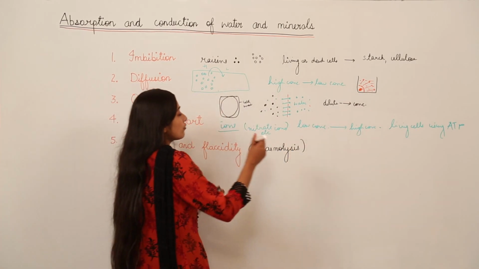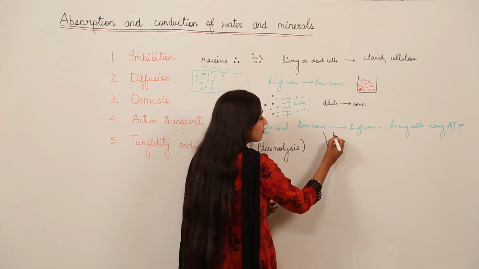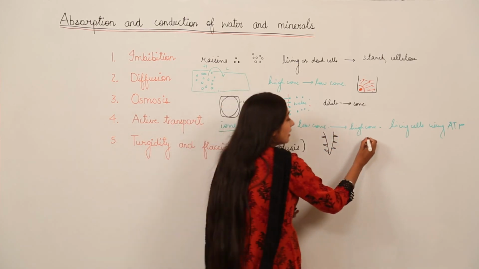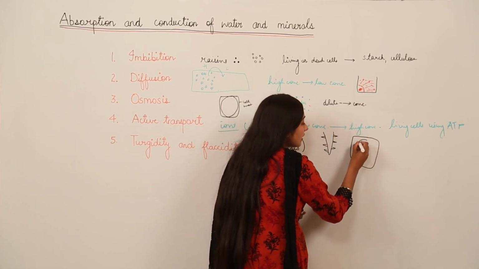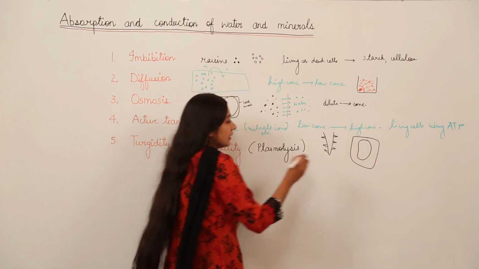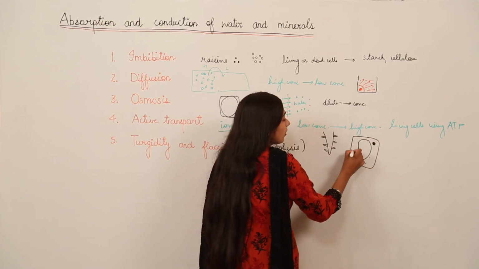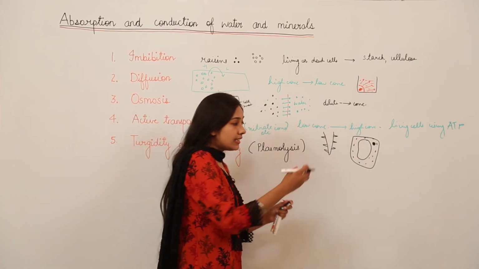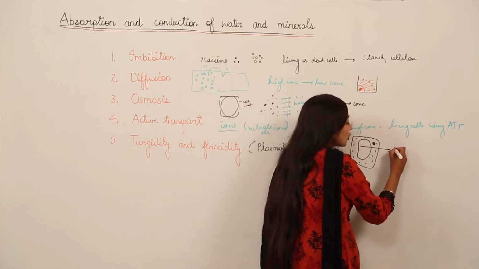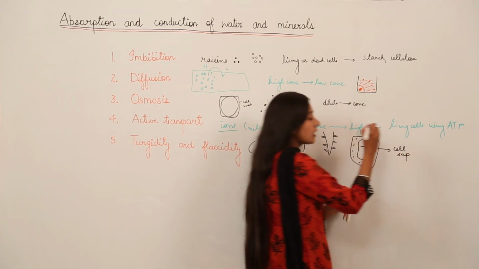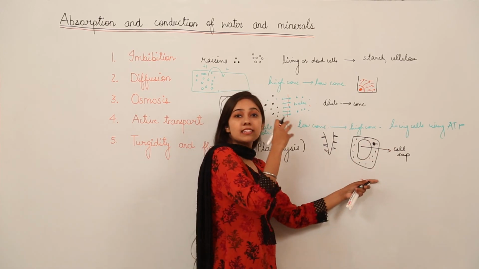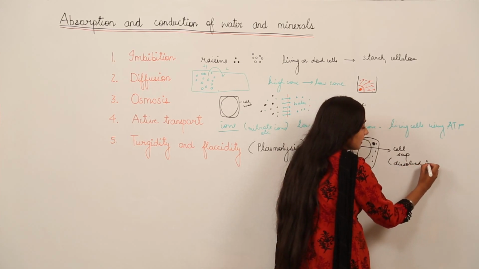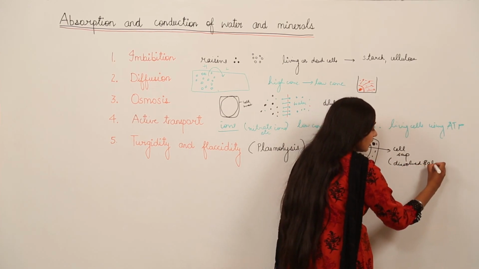You all know that in case of root hairs we have certain cells, and in case of plant cells you all know that there is a big vacuole. Okay, and on the side we have a nucleus and other organelles. I am just making it roughly. So we have a big vacuole. In this vacuole a solution called cell sap is there, and this cell sap contains what? It contains dissolved ions, or you can say dissolved salts actually.